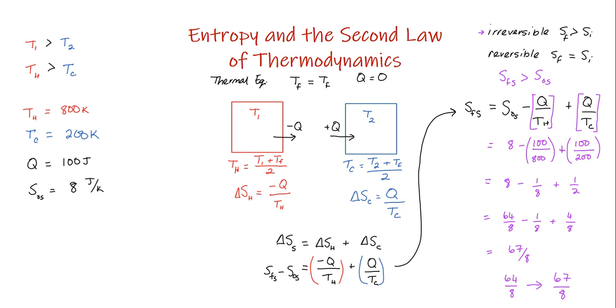And you can try out any numbers you want, as long as TH is bigger than TC, which is what's required for there to be a spontaneous reaction, you can never get a larger answer to this problem than we did with what we started with. So this is just a way to show that the final entropy of the entire system will always end up being bigger than the initial entropy. The other possibility is that it could be zero in a reversible process,